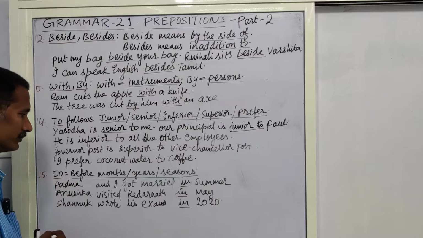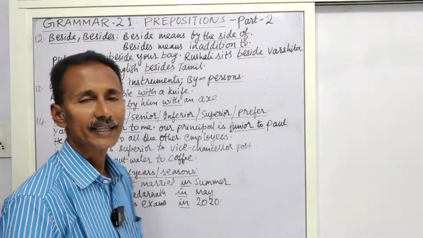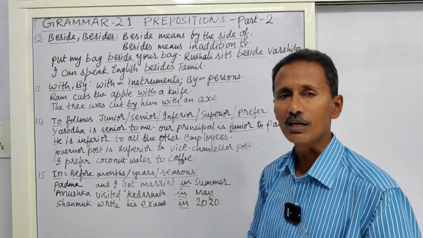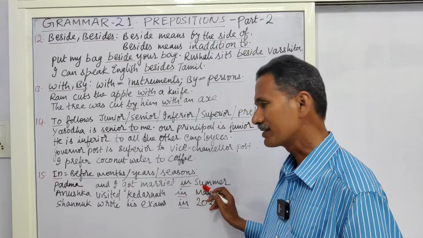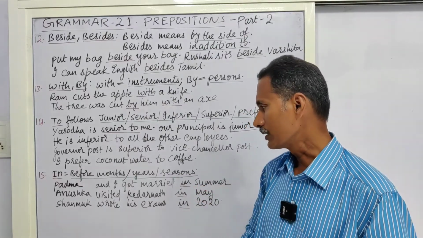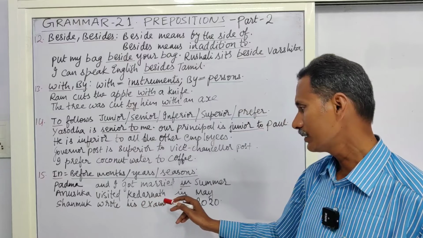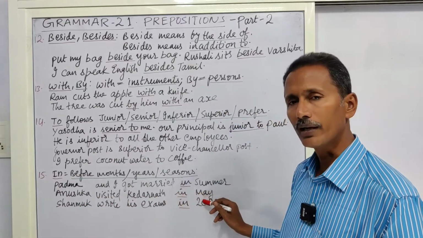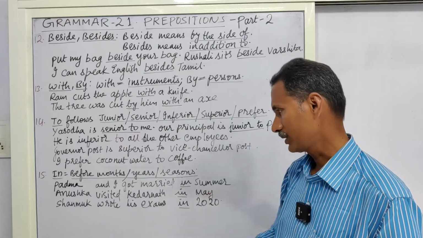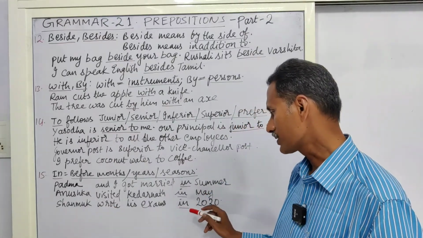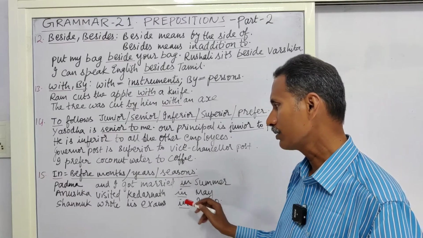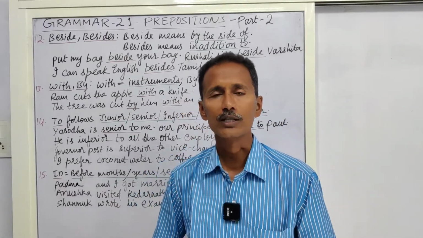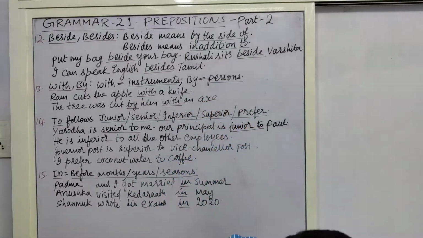Next one, in. In is used before months, years and seasons. Padma and I got married in summer. In summer. This is an example for season. Anushka visited Kedarnath in May. This is an example for month. Shanmukh wrote his exams in 2020. This is an example for year. Okay? There are still other prepositions also. Let us learn those prepositions also in our next class.